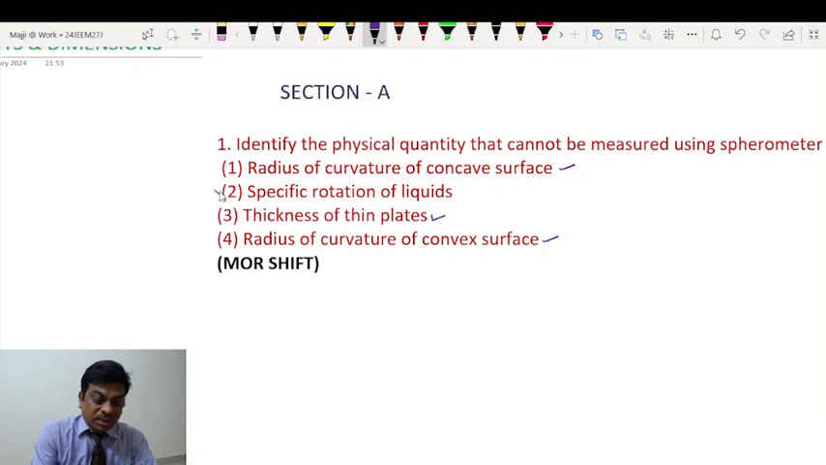But this is something very odd, specific rotation of liquids. Specific rotation of liquids is something related to photometry, and there is a special instrument to measure the degree of rotation of the plane of polarized light. So that is altogether different. So the correct option will be specific rotation, the second option.